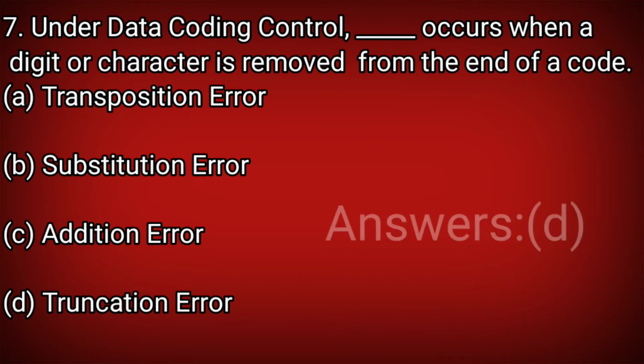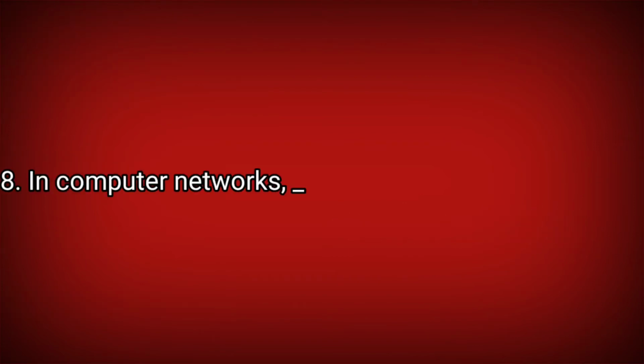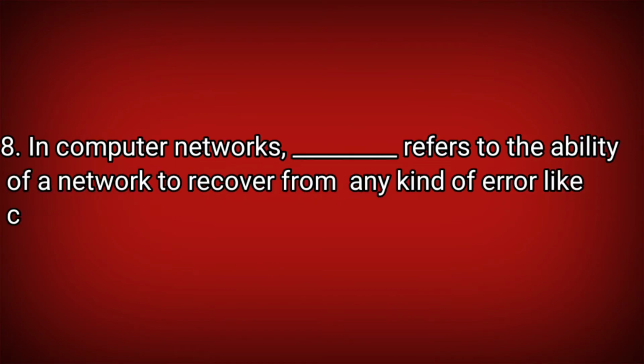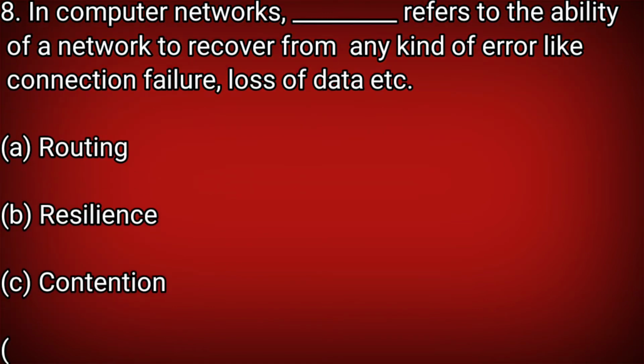Answer is D. Next question, question number 8. In computer network, dash refers to the ability of network to recover from any kind of error like connection failure, loss of data. Answer should be resiliency. Let's see how many options we have. Option A, routing. Option B, resiliency. Option C, contention. Option D, bandwidth. Answer should be B, resiliency.